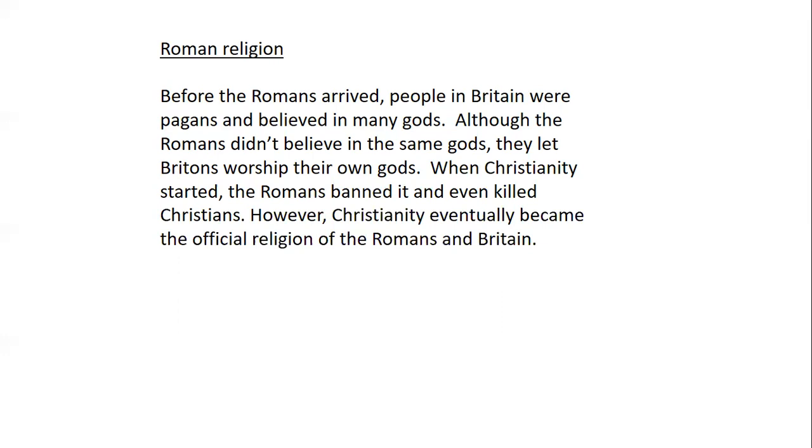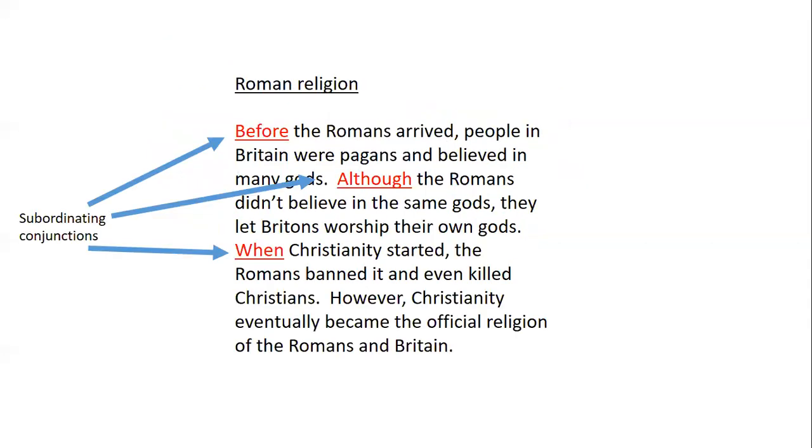Before the Romans arrived, people in Britain were pagans and believed in many gods. Although the Romans didn't believe in the same gods, they let Britons worship their own gods. When Christianity started, the Romans banned it and even killed Christians. However, Christianity eventually became the official religion of the Romans and Britain. And I've got in my success criteria, because I've used there my 3 subordinate conjunctions: before, although, and when.